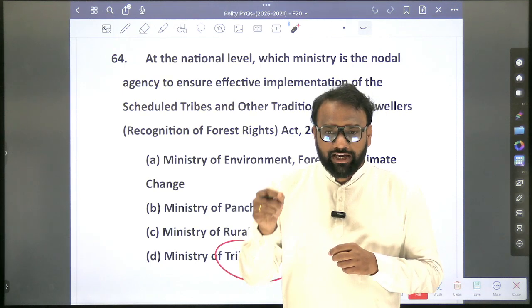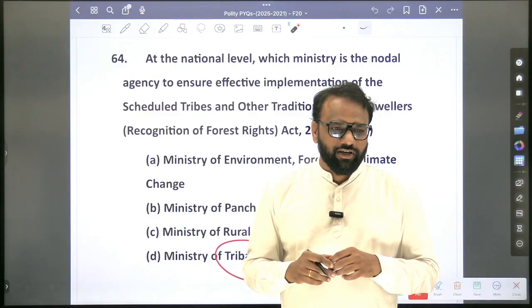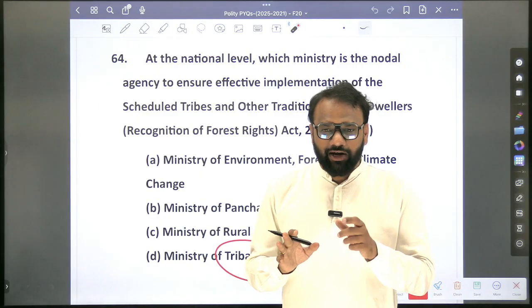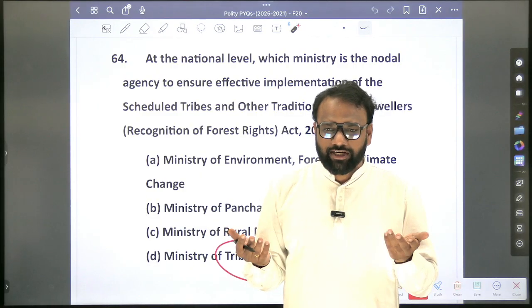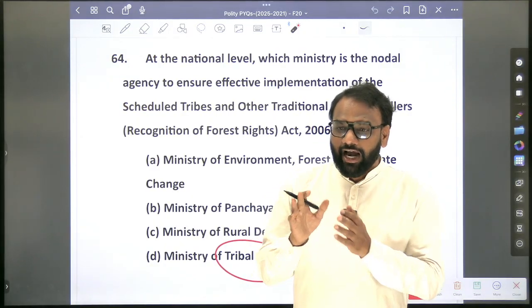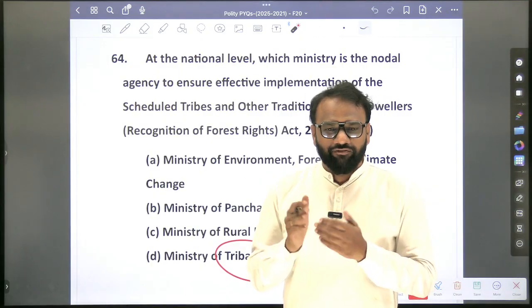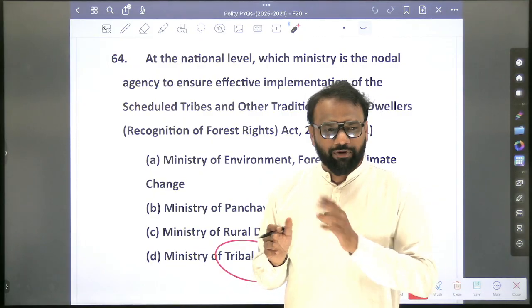Okay. Which are the 18 states in which PVTGs are present? You should be able to identify the state. You are not expected to identify the tribal groups. They may be present in every state. But you will focus on PVTGs. Which are the 18 states where they are present? And which state hosts the highest number of PVTGs?